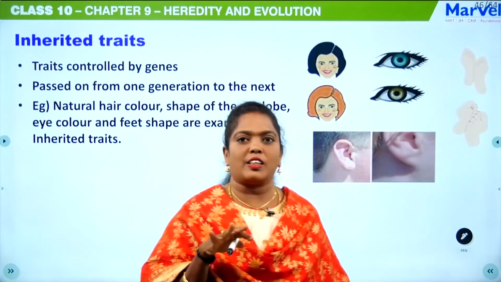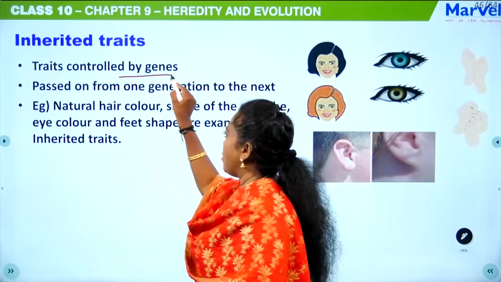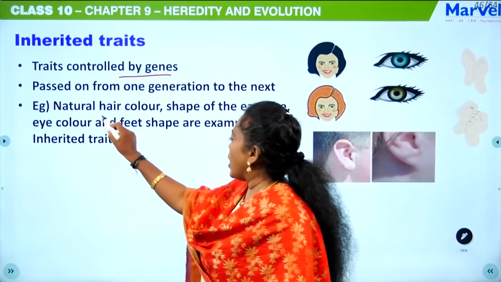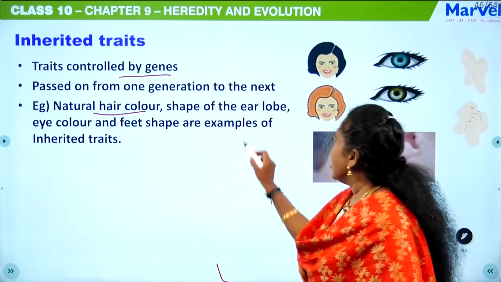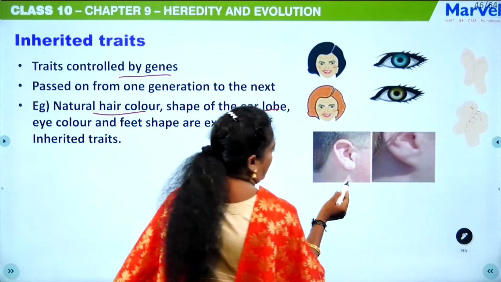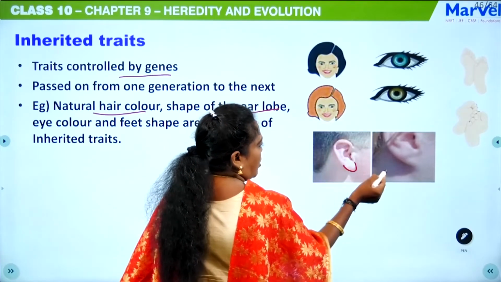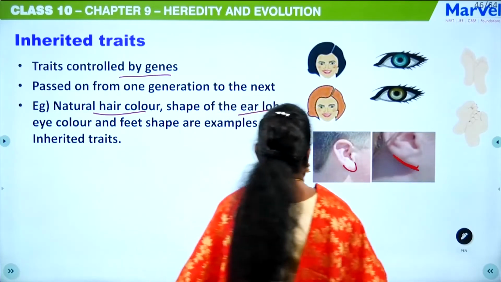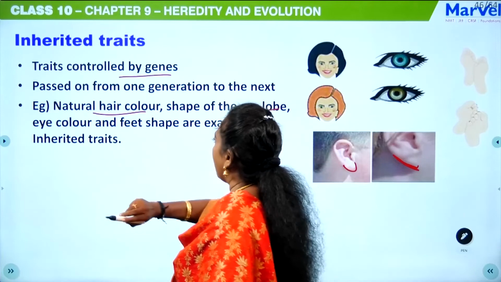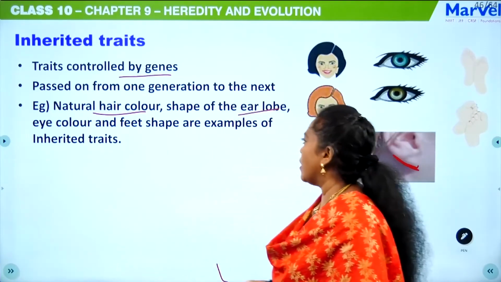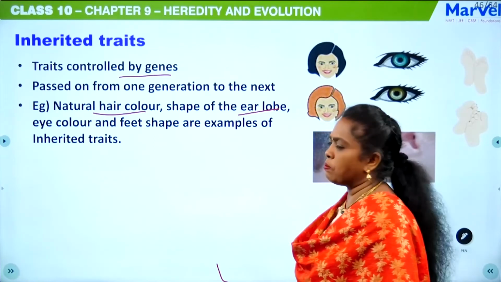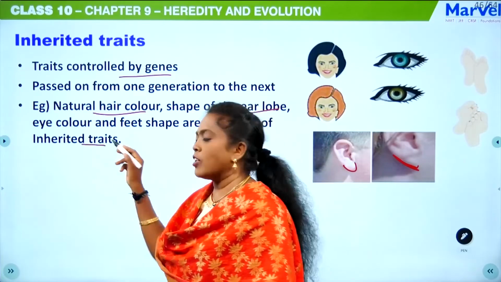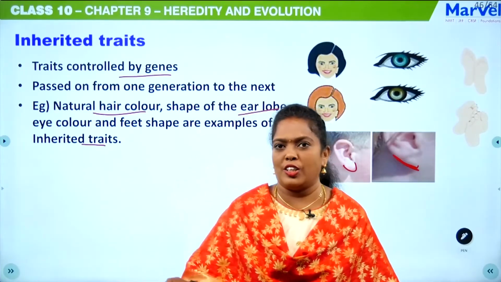And inherited traits are traits controlled by the genes, which can be passed from the parent to the offspring. As I told you, natural hair color, the shape of the earlobe, you can see here students, free earlobe and this is attached earlobe. This character can also be passed. And eye color, brown, black or blue, and foot shape are some examples of characters that can be inherited, transferred or passed to the next generation.